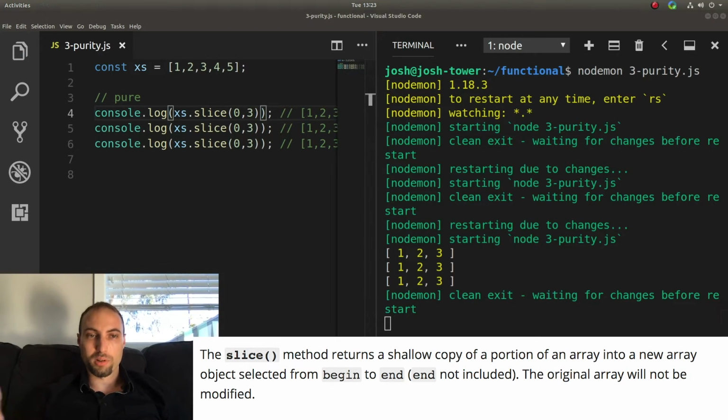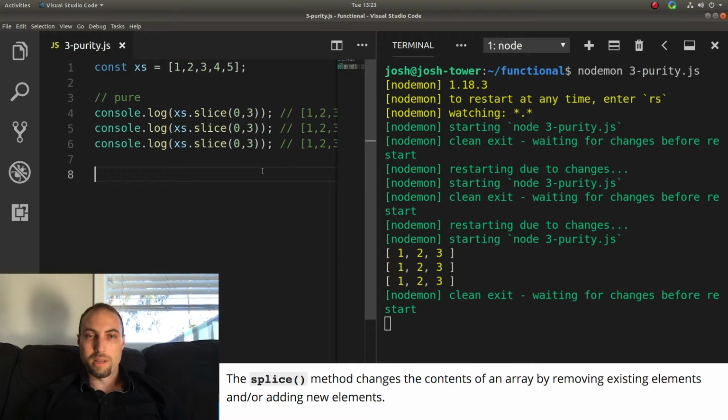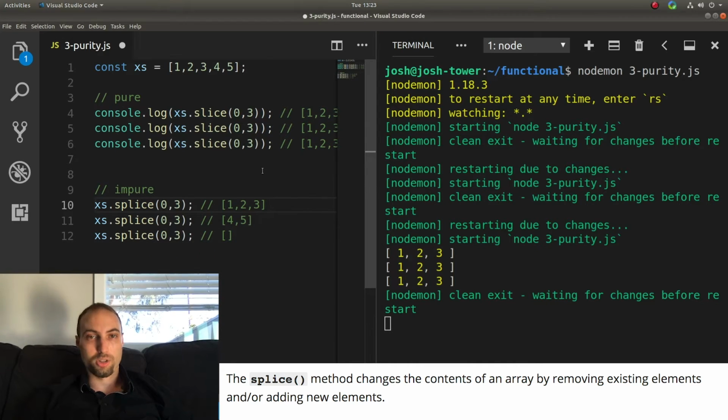We can call it multiple times and we continue to get the same result because it's not actually mutating the state that it depends on, or any state at all, actually.